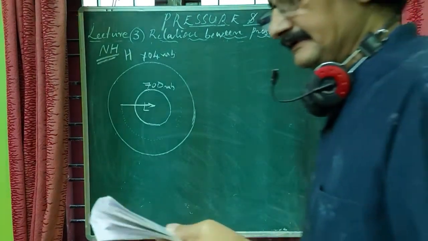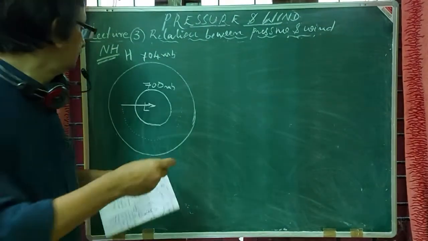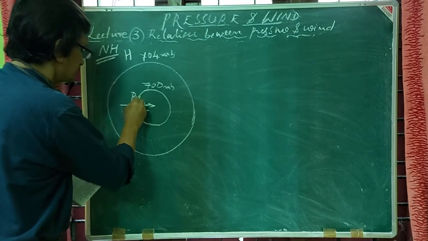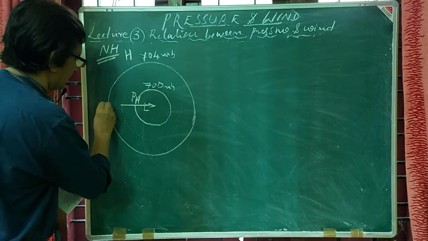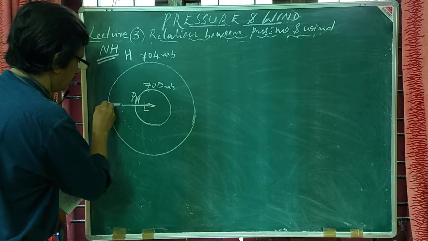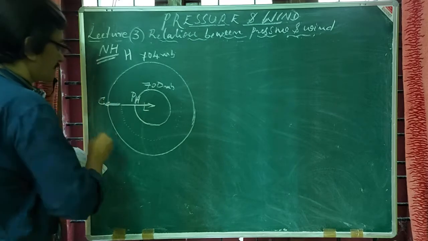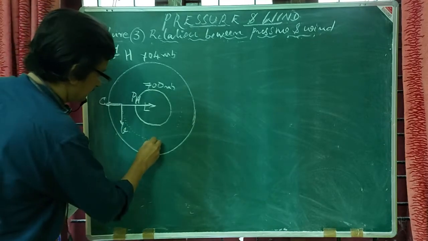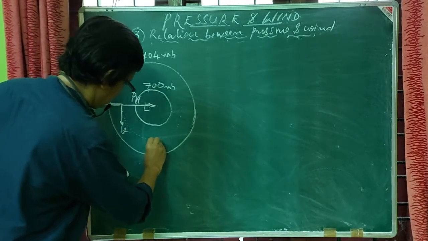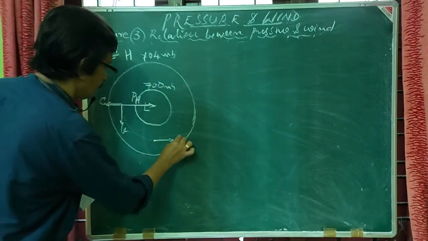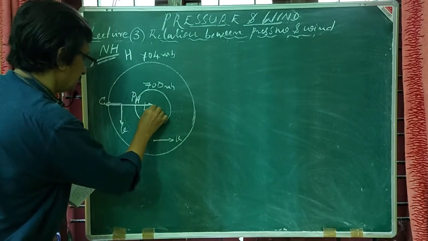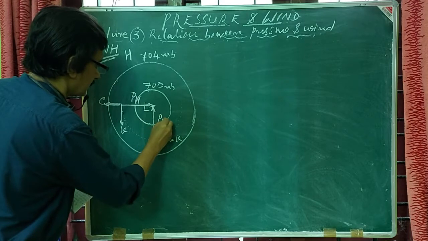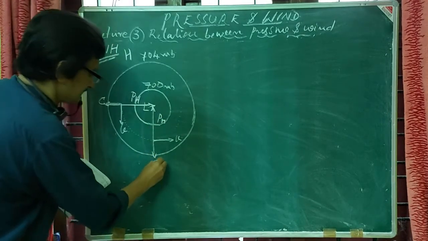In the case of this low pressure center, the horizontal pressure gradient force will be in this direction, and no doubt there is already a balance here. This is the C, Coriolis force, and this will be the velocity here. Say another point, this is the V, and here this is the horizontal pressure gradient force, and this is the Coriolis force.